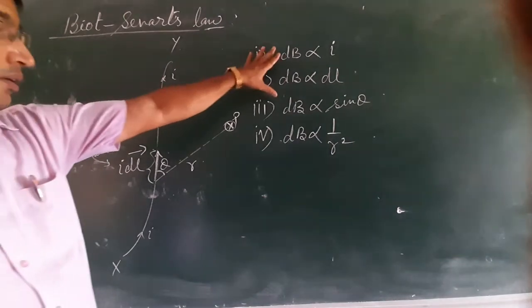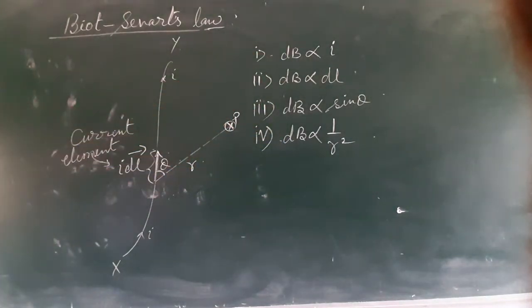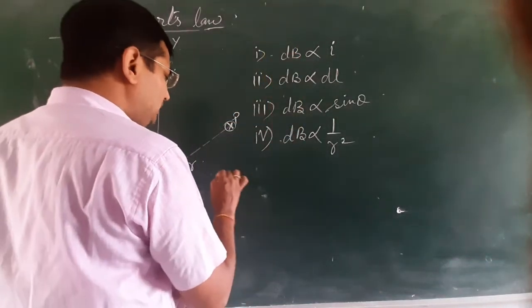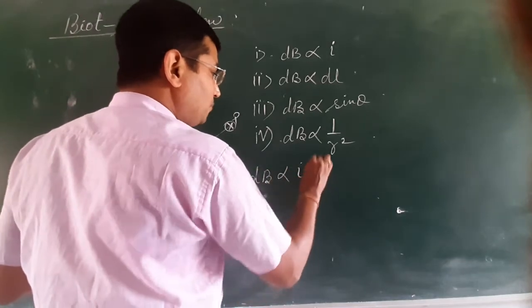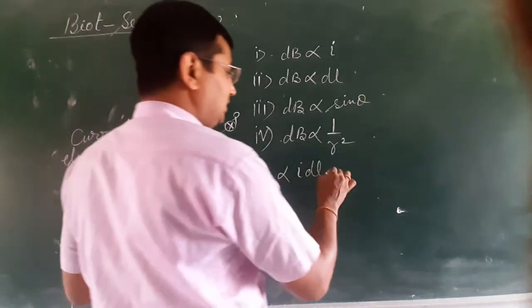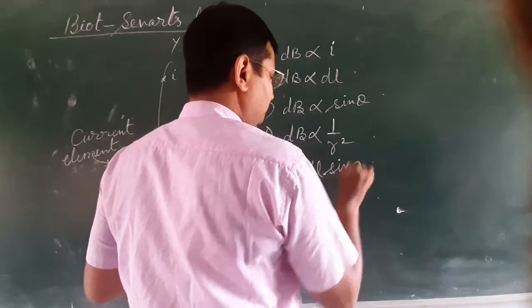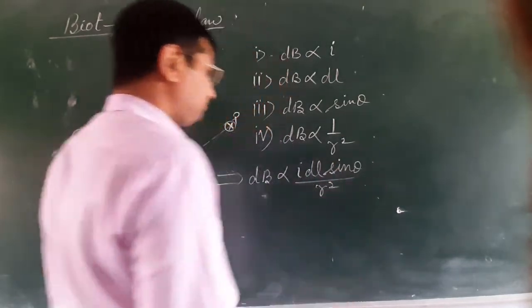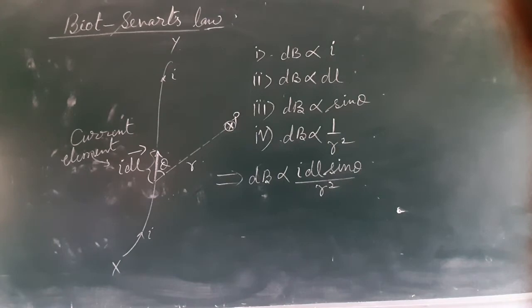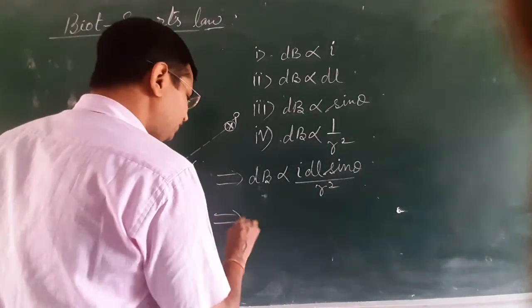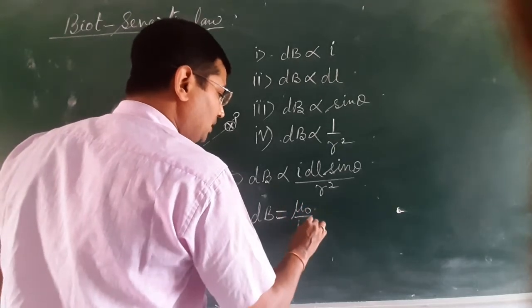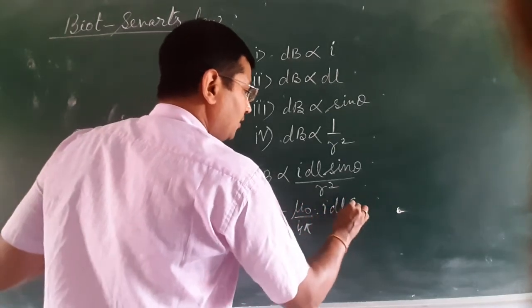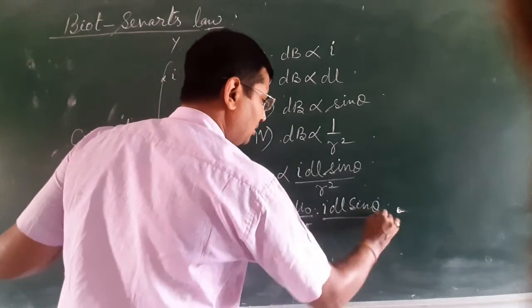So these are the conclusions drawn from Biot-Savart law, and after combining all these facts, what we can write? dB proportional to I dl sine theta upon r square. This can be rewritten as dB is equal to some constant mu naught upon 4 pi, I dl sine theta upon r square.